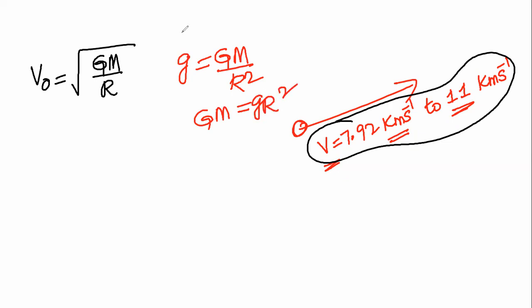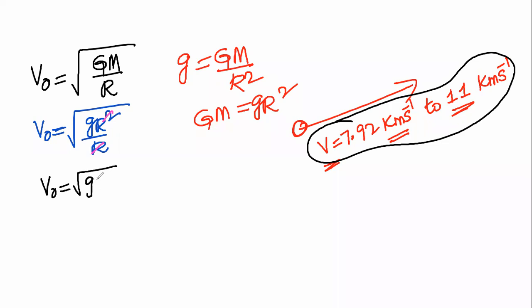Then VO is equal to square root of gR square divided by R. Therefore, VO is equal to square root of gR. This is the expression for the orbital velocity.